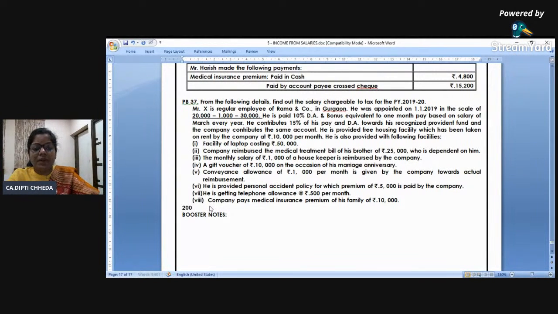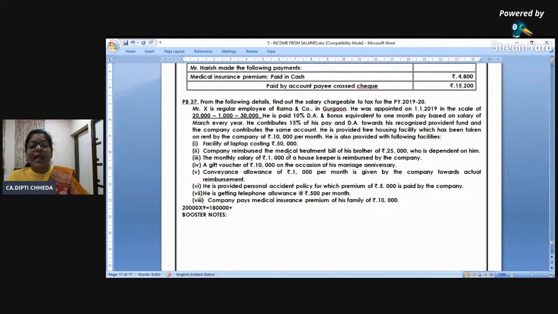April to December, 20,000 into 9. Correct? April to December, 9 months, 20,000 into 9, 1,80,000. Kaushik is the one who gives the answer, and the moment I write, he's ready with the totals. Ma'am, 180, like that. So some students really support and help us. Thank you so much. Speaking of calculators, use the same calculator that you will use in the final exam; don't keep it as a gift. And make sure for your costing, FM and other practice, start using M plus, M minus if you have not started using.